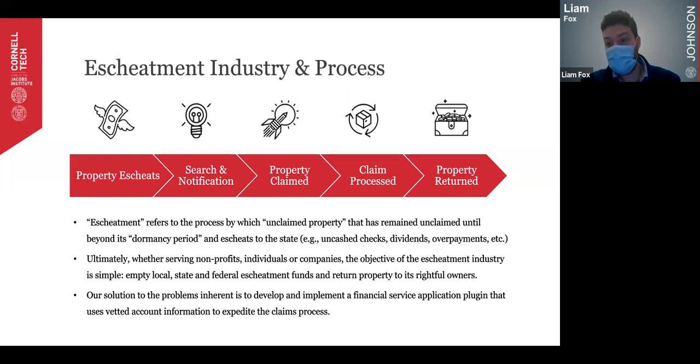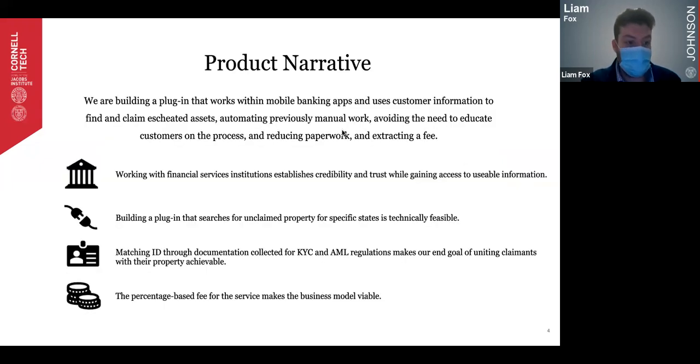The state then turns around and invests these assets into an interest-bearing account and uses the proceeds of those accounts to fund state-level initiatives, everything from building hospitals and roads to funding state-level deficits. So ultimately, our objective here is to expedite this process, and we think the best way to do that is to build a plugin for financial services applications. So Ali is going to talk to you more about the product.